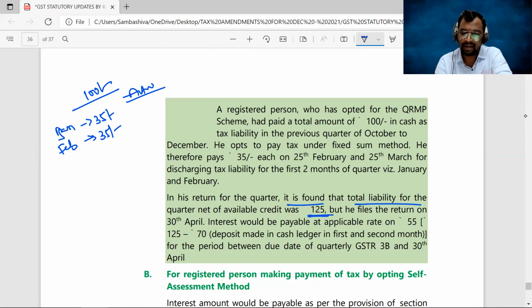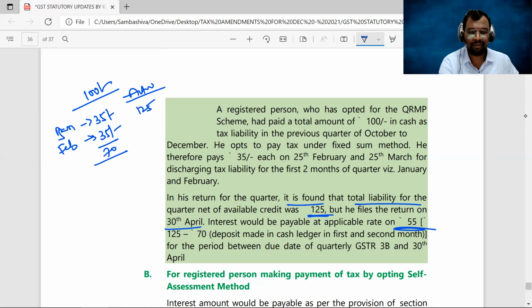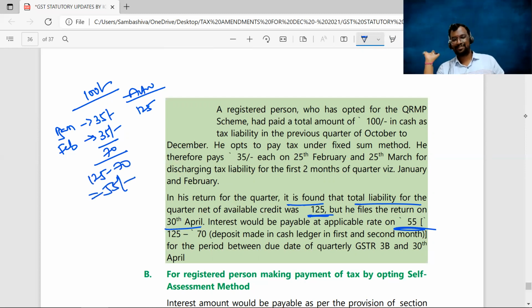But he files the return on 30th April, so interest would be leviable. His actual liability is 125 rupees, but he paid only 70 rupees, short by 55 rupees. Now on this 55 rupees, he has to pay the interest. So you can check out here, interest would be payable at the applicable rate on 55 rupees. Clear, sir? Next.